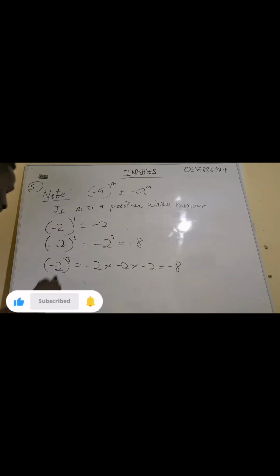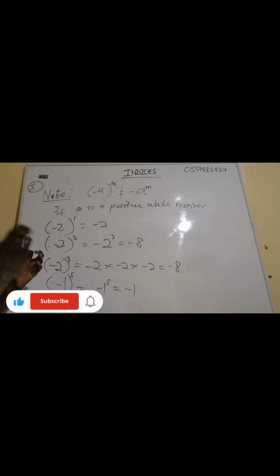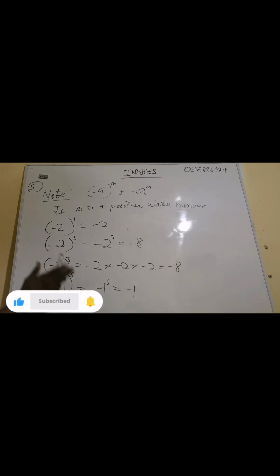Let's say exponent 5. If I have negative 1 exponent 5, this one is supposed to give us negative 1, because 1 exponent any number is the same as the number itself. So negative 1 exponent 5 is negative 1. But now, why am I writing negative 1? I'm writing negative 1 because the exponent here is 5, which is an odd number. Okay, now let's prove this one. This one means negative 1 is multiplying itself 5 times.